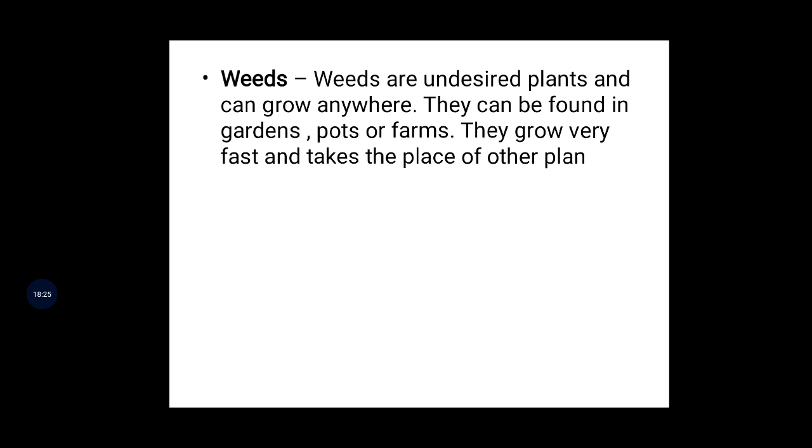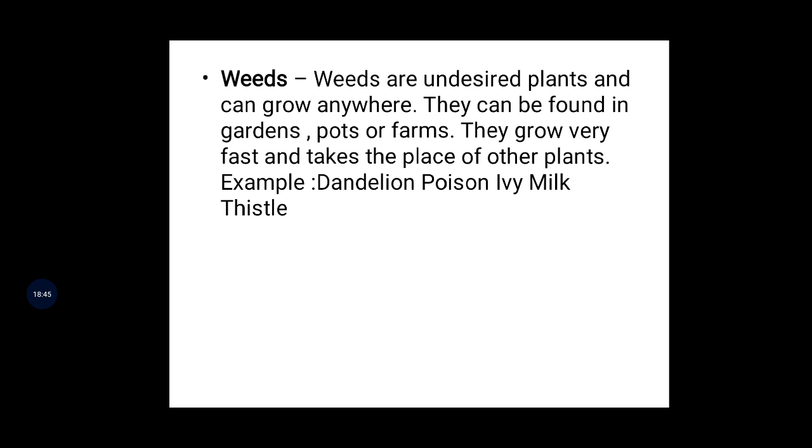So that is the reason we have. Here there are pots and farms, anywhere you can take. This is also like wild animals, wild plants only. These kinds of plants are not for anyone to grow. Here the examples they have given, I'll read out again.